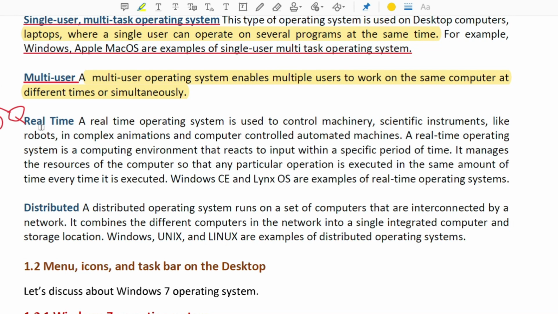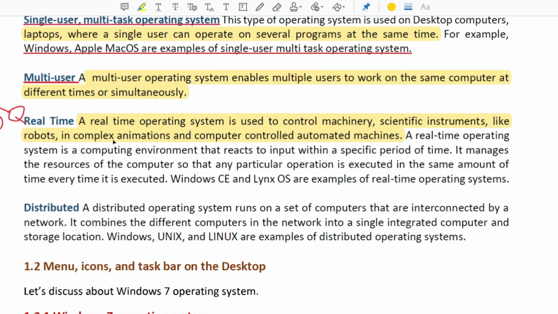Now the next one is real time. A real-time operating system is used to control machinery, scientific instruments, robots in complex animations, and computer-controlled automated machines like robotics, you could say. Okay, some scientific instruments where the decision should be made quickly. So in those situations, a real-time operating system is used.